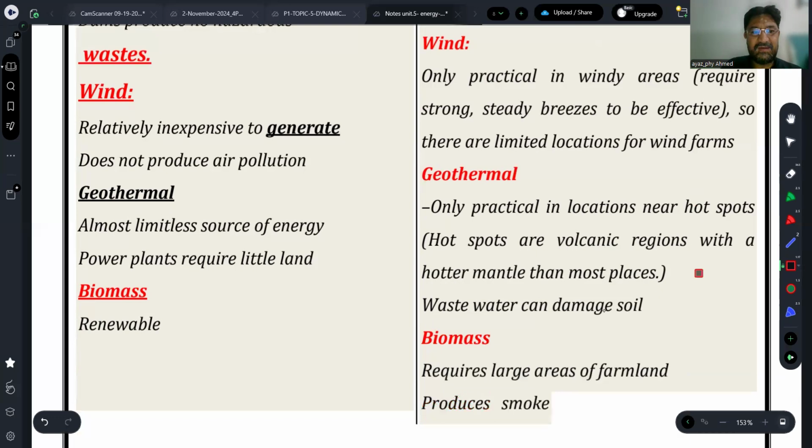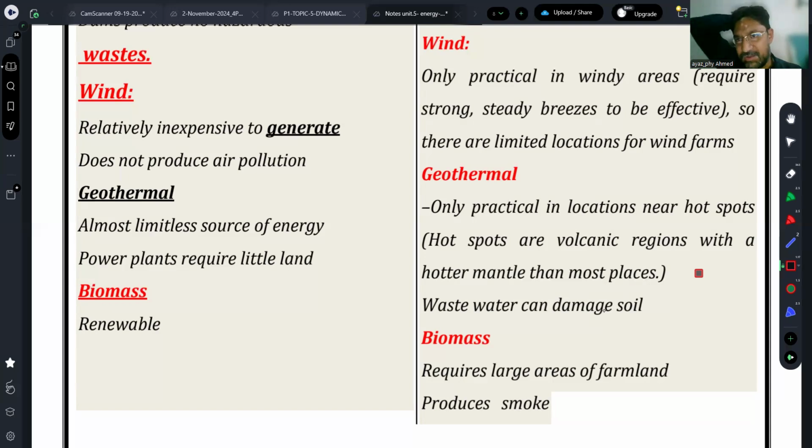Then geothermal energy is again a limitless energy source, and only a little land is required for power plants. Its disadvantage is that you must have a proper location for these geothermal power plants, because they will not work wherever you want.